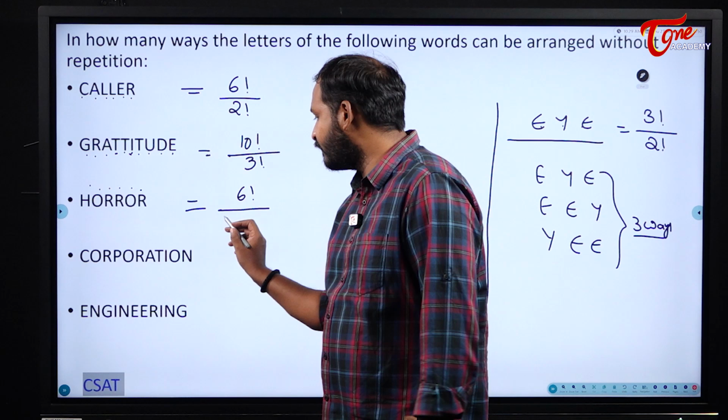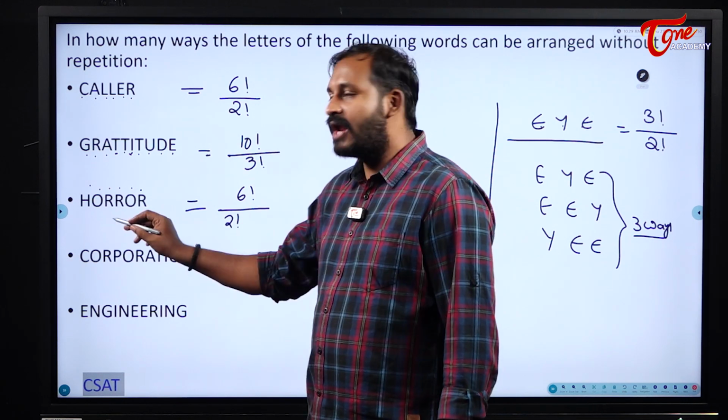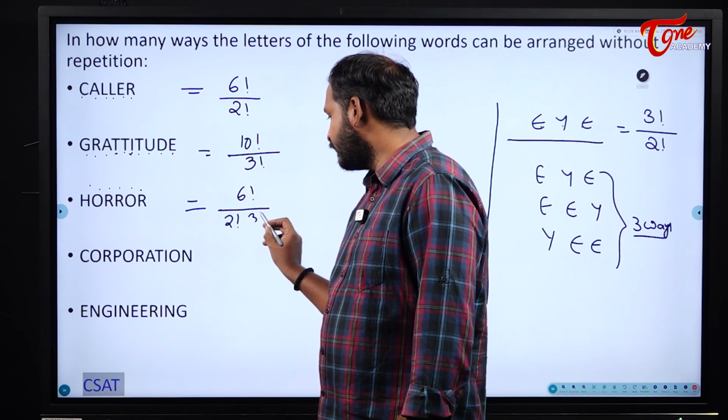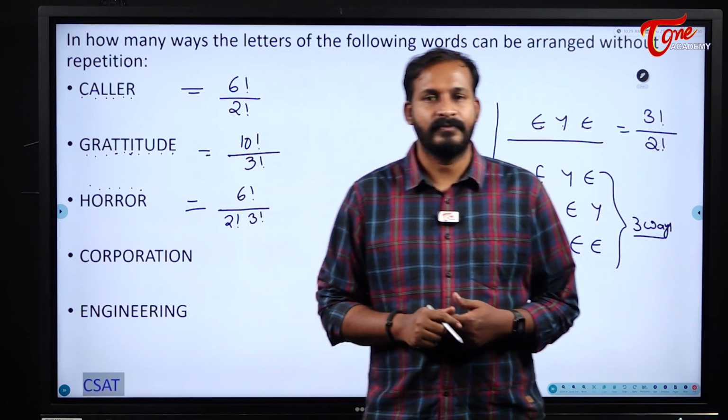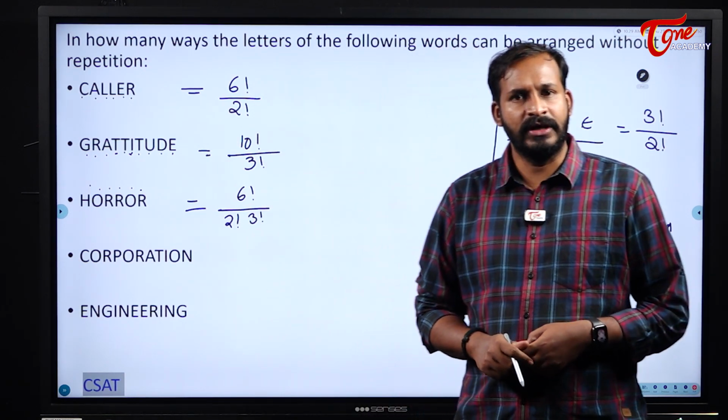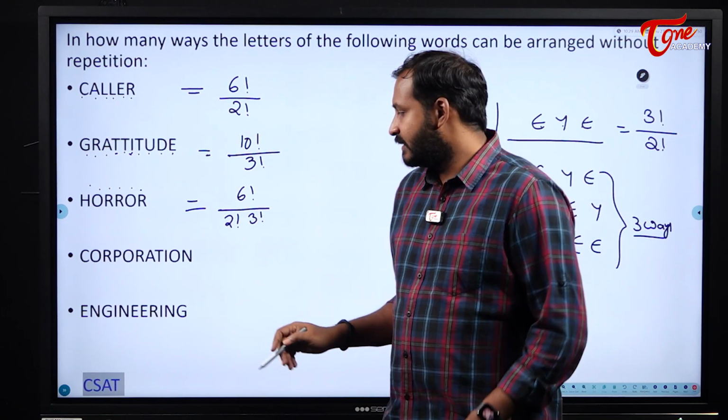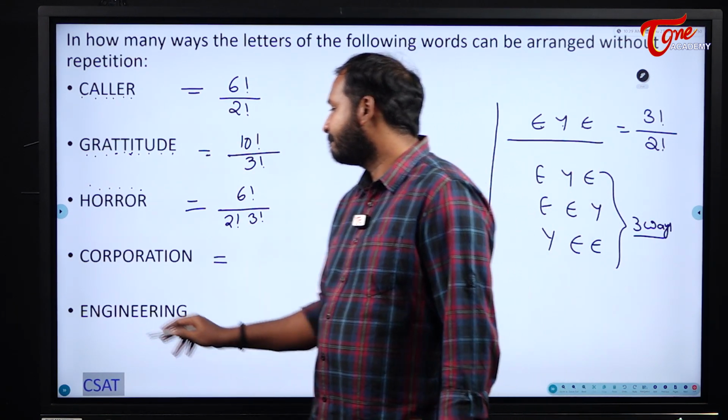So, O was repeated twice, so 2 factorial. R was repeated thrice, so 3 factorial. Don't combine them. Write them separately.